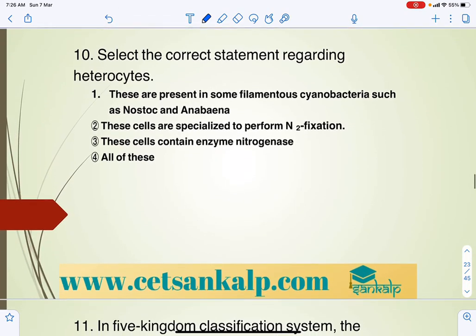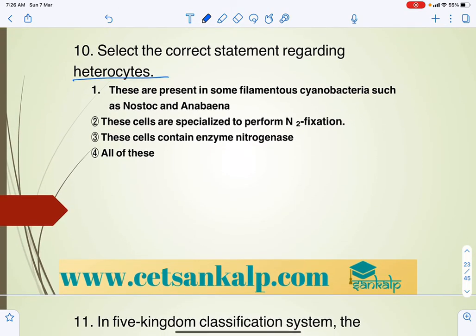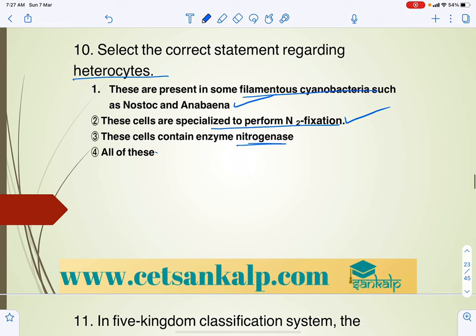Next, select the correct statement regarding heterocyst. Heterocysts play a major role in nitrogen fixation, and they are present in filamentous bacteria, mainly cyanobacteria. These are present in some filamentous cyanobacteria such as Nostoc and Anabaena, correct? The cells are specialized for nitrogen fixation. These cells contain the enzyme nitrogenase, hence they can fix nitrogen. All of these are correct.